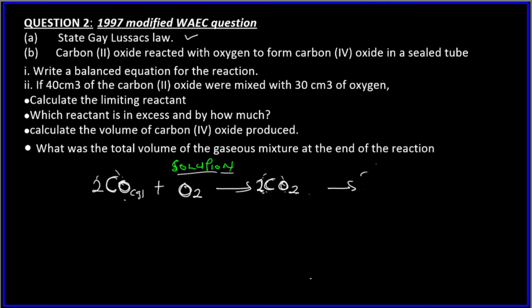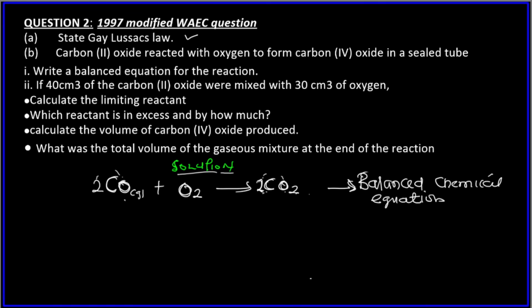Balanced chemical equation. Right? So they now said that if 40 cm³ of carbon(II) oxide were mixed with 30 cm³ of oxygen, calculate the limiting reagent.